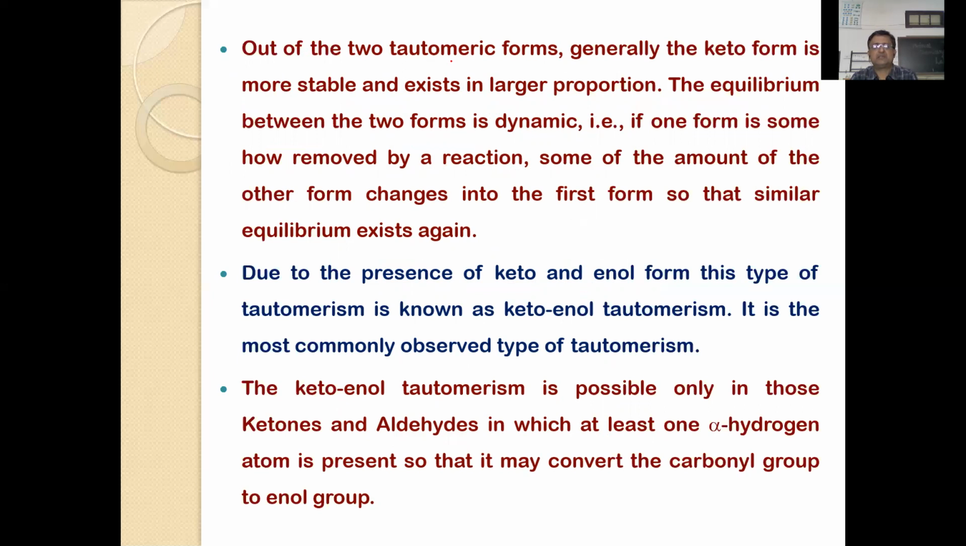Out of the two tautomeric forms, generally the keto form is more stable. This is very, very important. Keto form is more stable. And if one form is somehow removed in the reaction, some of the amount of the other form changes into the first form, so that a similar equilibrium exists between them.